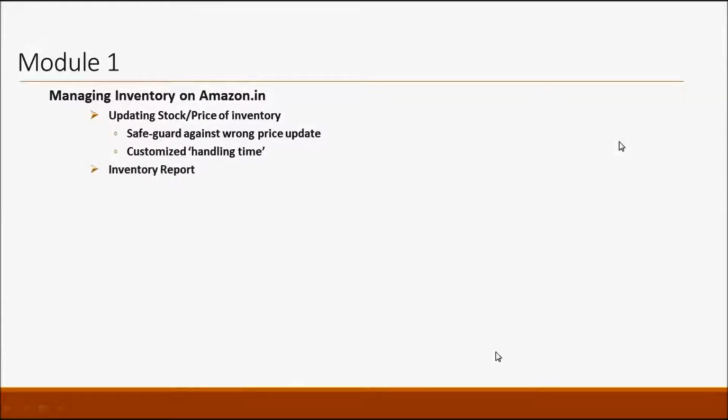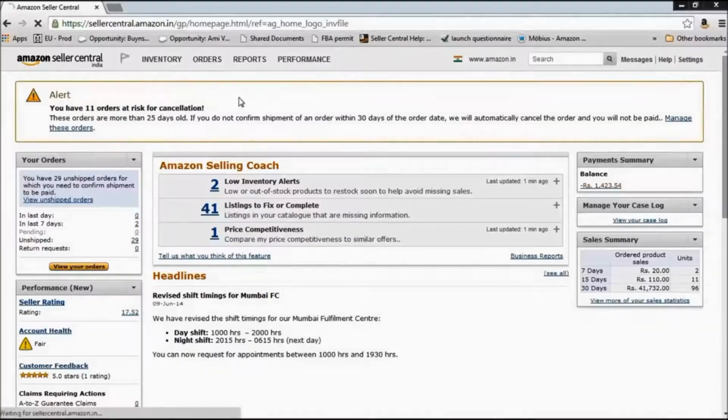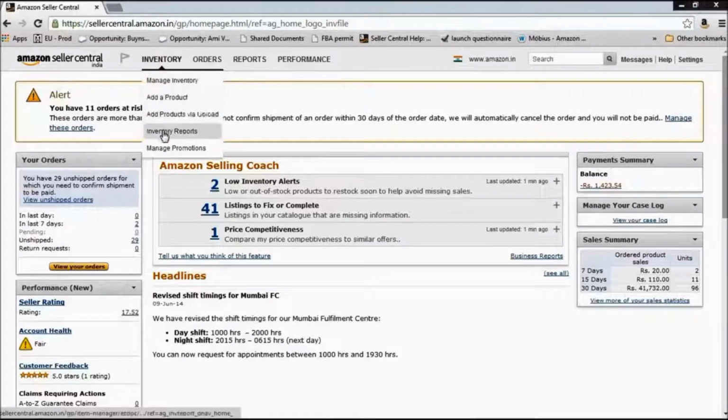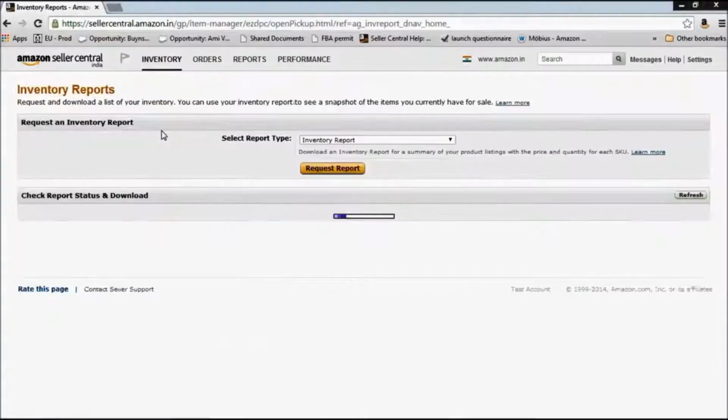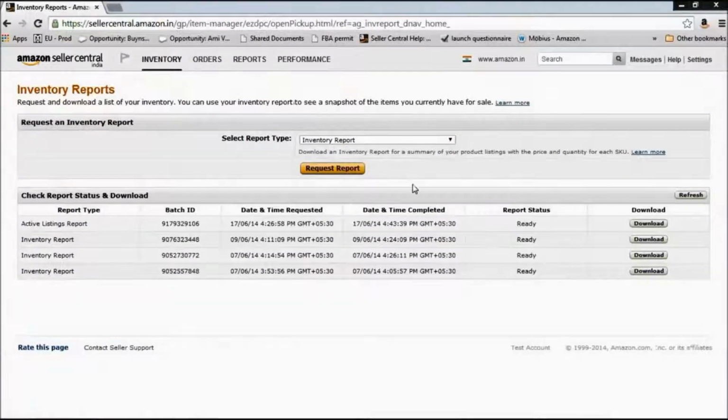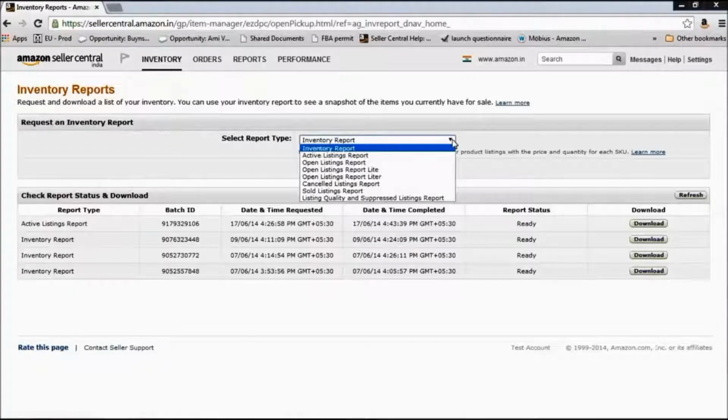The next thing that we will look into are the inventory reports. We would try to understand what are the different types of inventory reports that are available to you, and we'll also show you how to find duplicate listings on your Amazon Seller Central account. For that, under inventory, we will go to inventory reports. Okay, you see there's a drop down option here, and there are different inventory reports that are available to you.